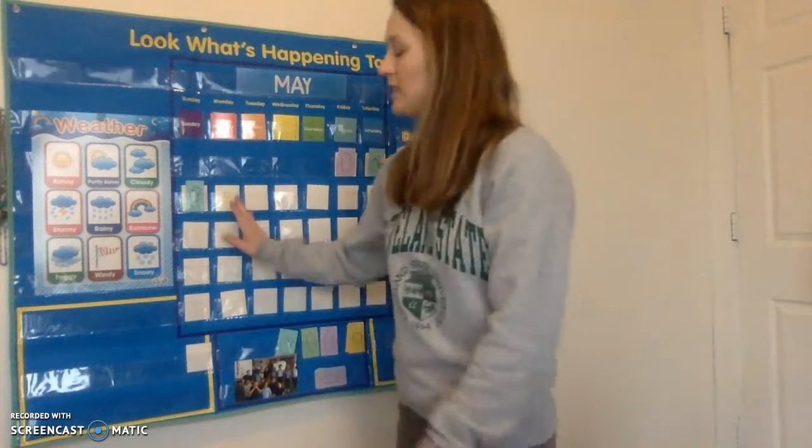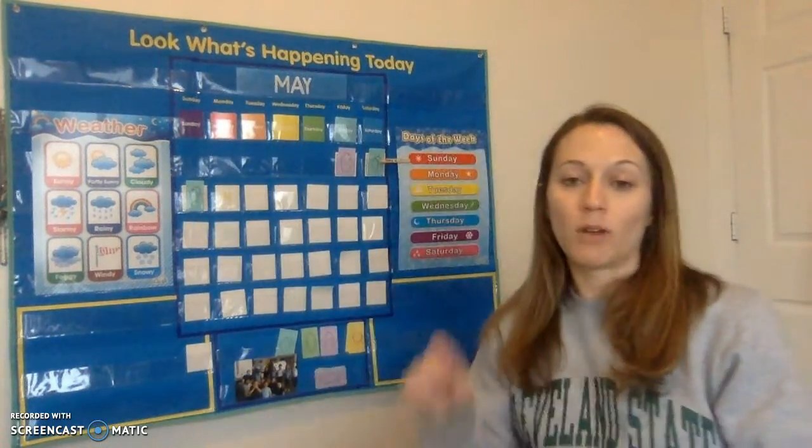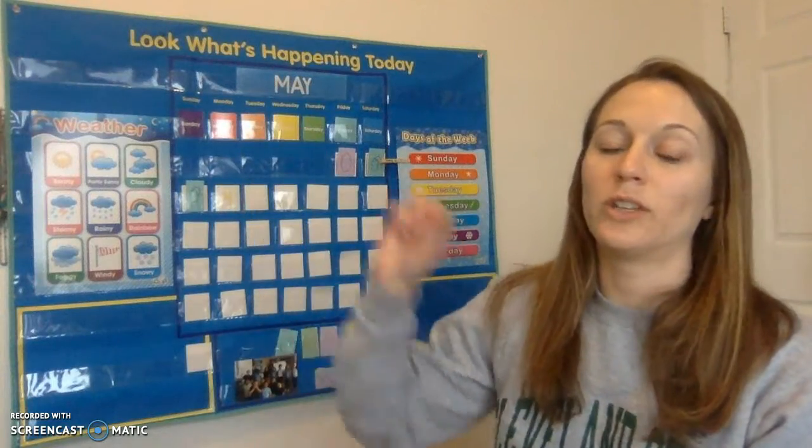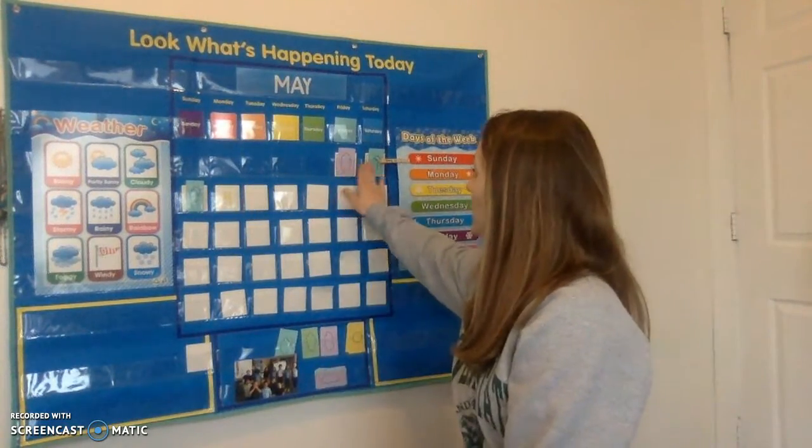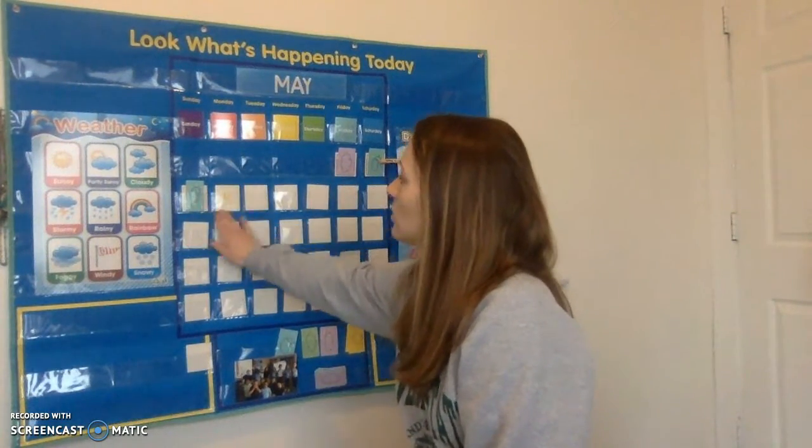All right, on your Seesaw activity, you're going to be crossing out the days of May we've already had, and I want you to circle the day we're on. So I would cross out 1, 2, and 3, and I would circle 4 because we're on the 4th day of May.